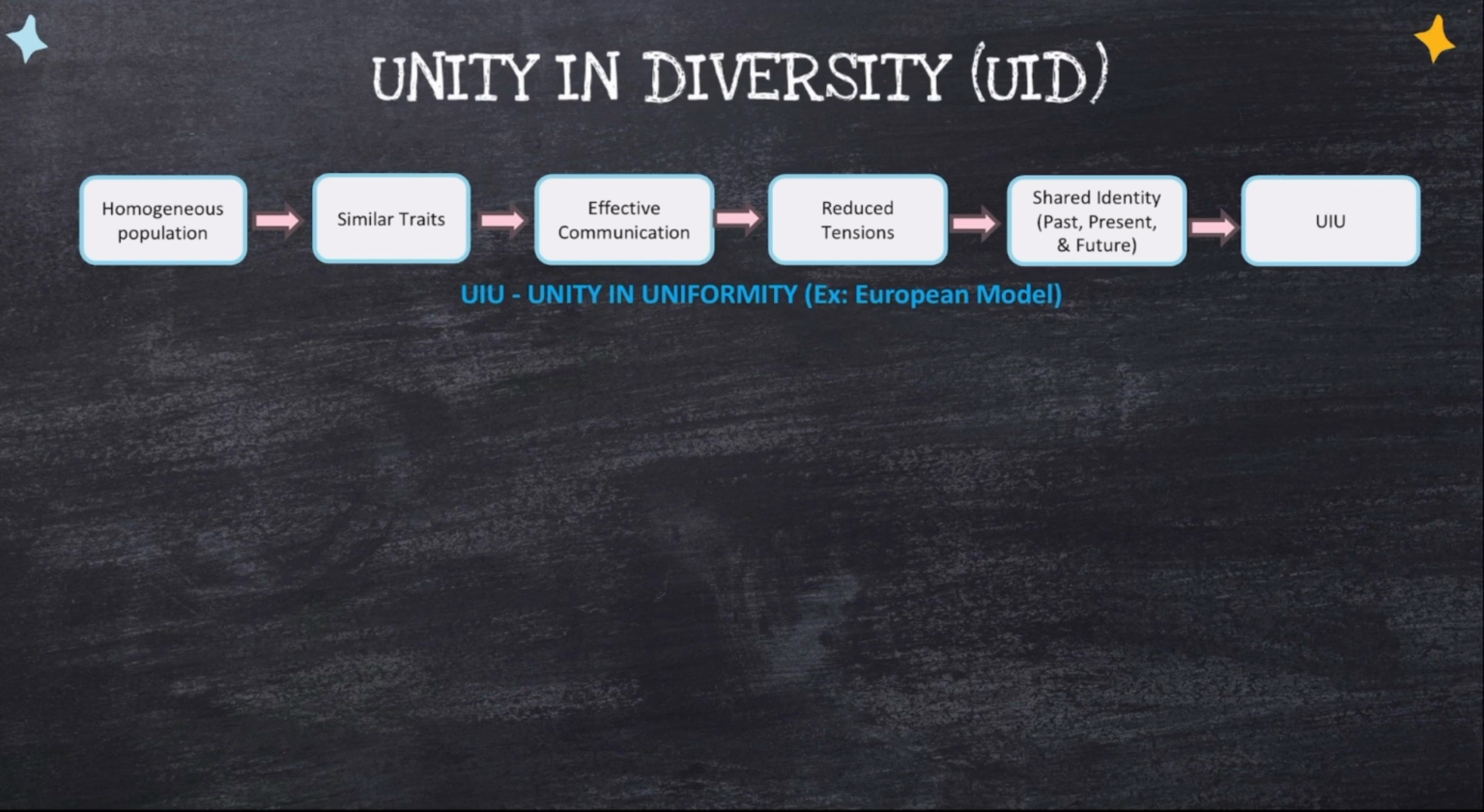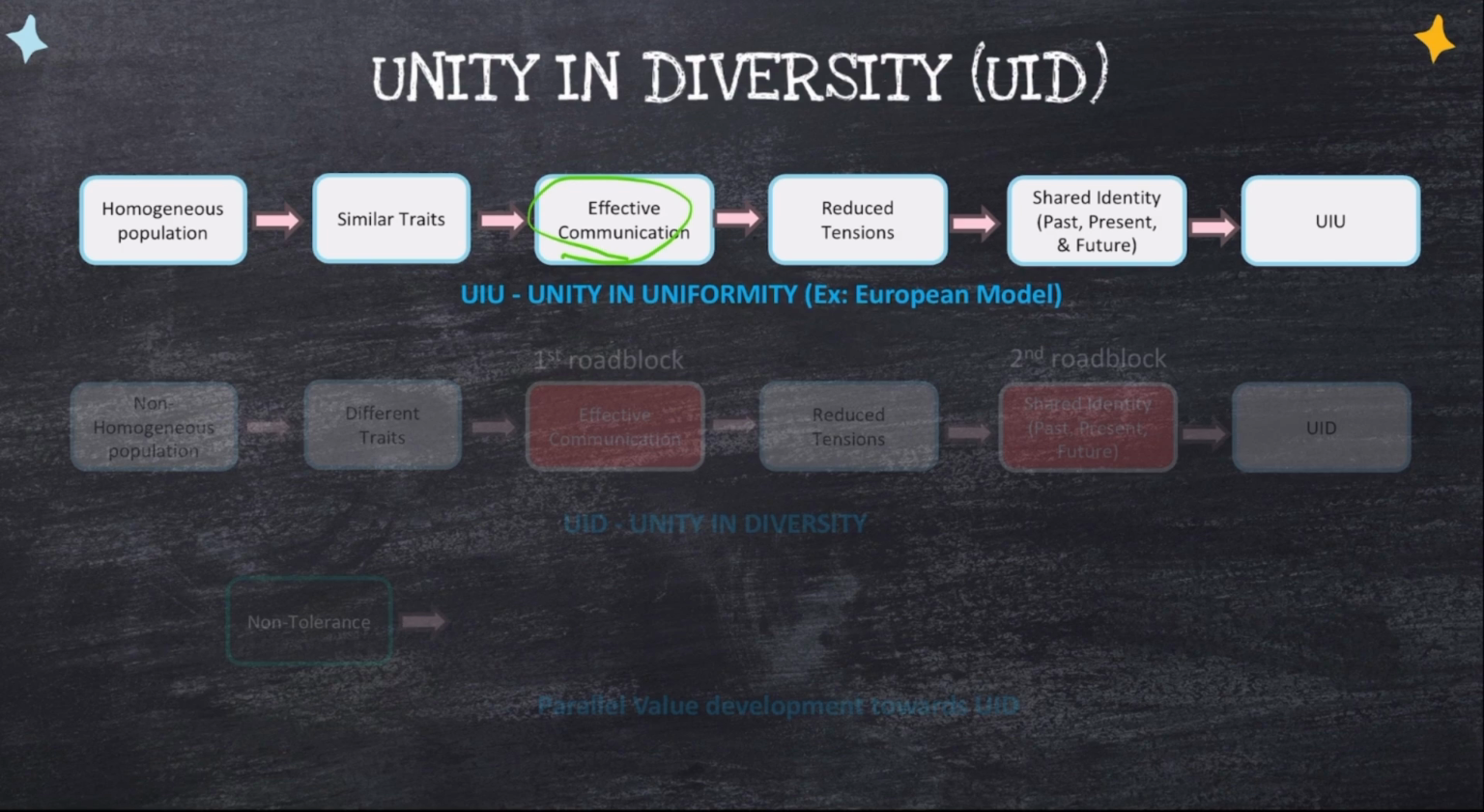Achieving oneness in a homogeneous population is easy. Since there are fewer cultural barriers, effective communication is always possible. This effective communication facilitates the exchange of ideas, values, and perspectives. It removes misunderstandings, avoids stereotypes, and builds trust. The value that facilitates such communication is tolerance.